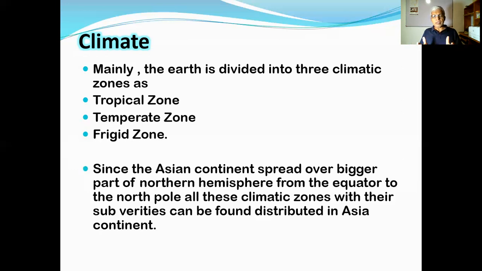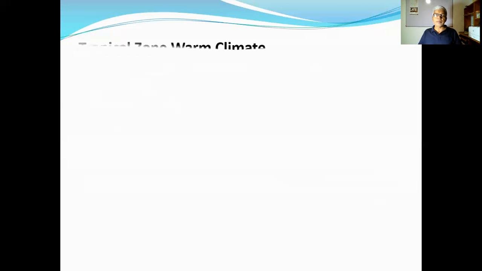Then, since the Asian continent is spread over the bigger part of the northern hemisphere, as I mentioned earlier, from the equator to the North Pole, all these climatic zones with their sub-varieties can be found distributed in the Asian continent. That is why I mentioned at the very beginning that studying the climate of the Asian continent is just like studying the climate of the whole earth. Therefore, we focus our attention on that one.